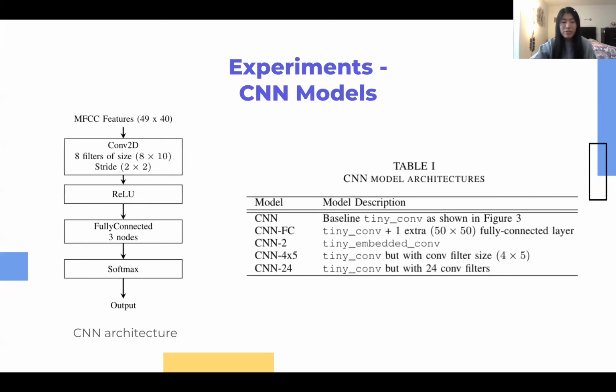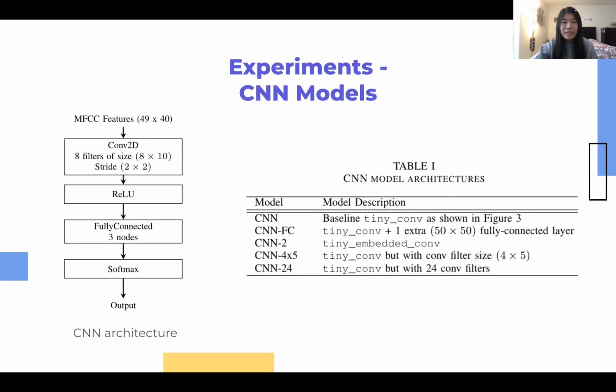We also experimented with various CNN model variants. In the past, CNNs have been shown to work well for audio classification from spectrogram representations. So in our first set of experiments, we trained and tried to deploy a variety of CNN variants. On the left here, we have the architecture from our baseline CNN, which was based off of the TinyConv model from speech commands. Each window of the spectrogram is first processed through a 2D convolutional layer with 8 filters of size 8x10 and stride 2. The output of that layer is then passed through a ReLU gate and an FC output layer. On the right, we've listed the other variants we experimented with.